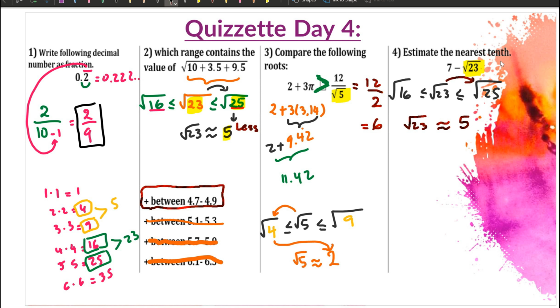Now we're going to find the value near the tenths place, so we need to make this a little bit more detailed. Square root of 23 is less than square root of 25, which means it's less than 5. The numbers less than 5 are 4.9, 4.8, 4.7, 4.6, and so on. So we're going to multiply that number twice to get the root.